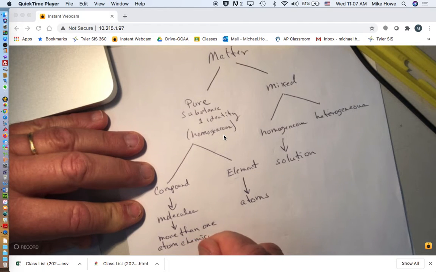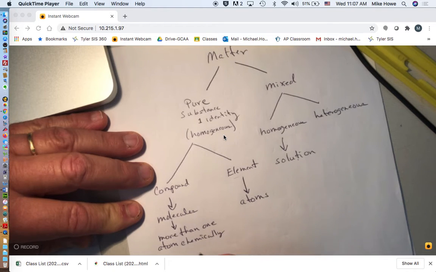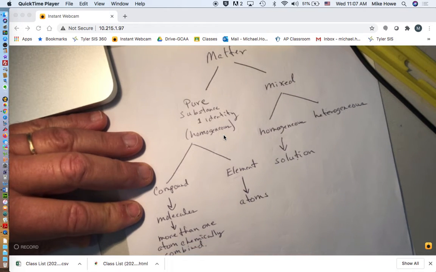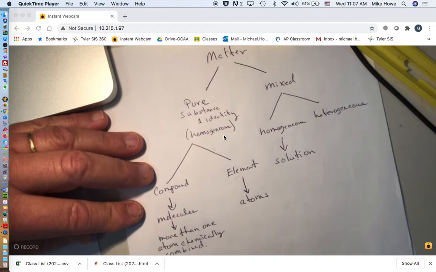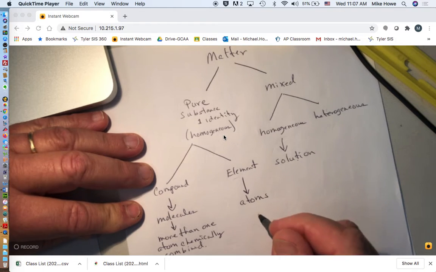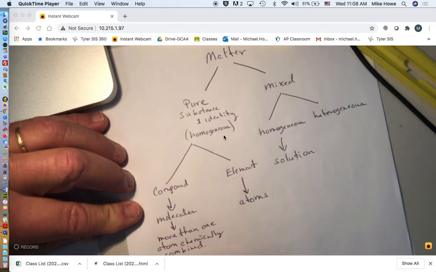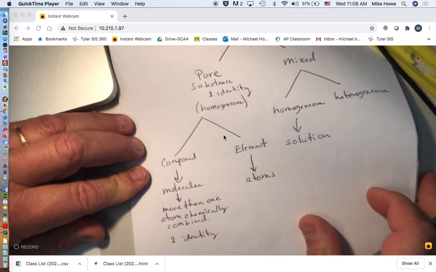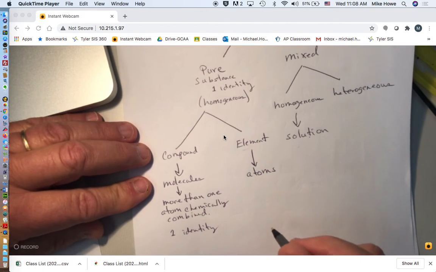And chemically combined means they're doing something with either sharing or transferring electrons. Technically, if they're sharing, they're a molecule. If they transferred, they're called a formula unit, but they are analogous to each other. Very similar. All right, and these guys, compounds, have only one identity because they're pure. An example would be like water. It has H2O in it. It's always two H's and one O.